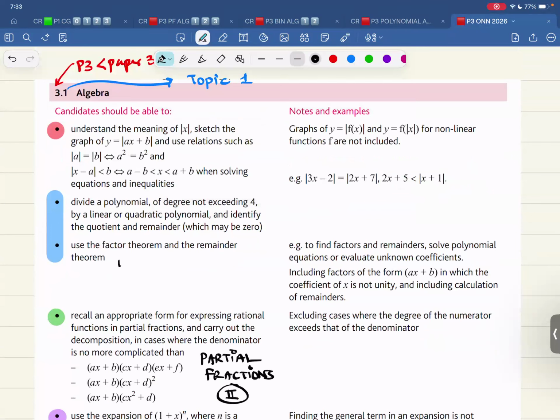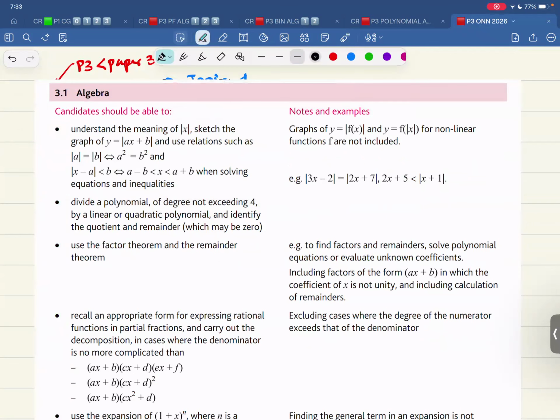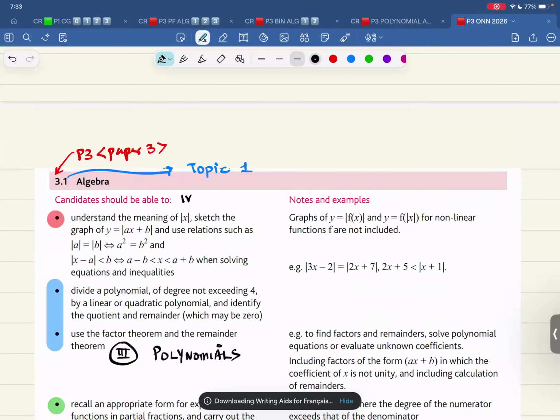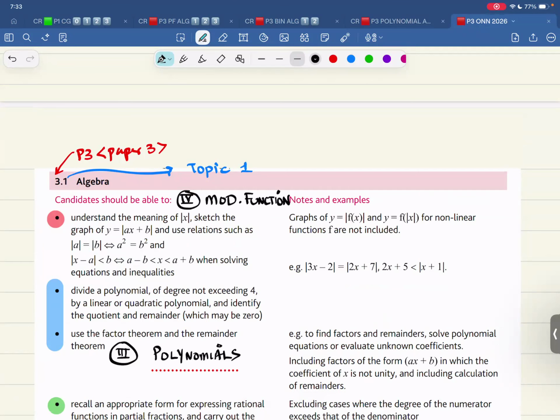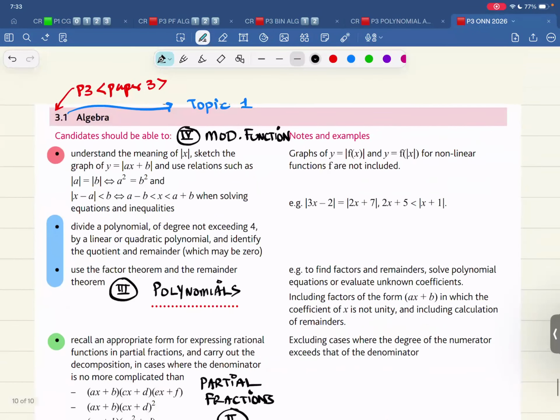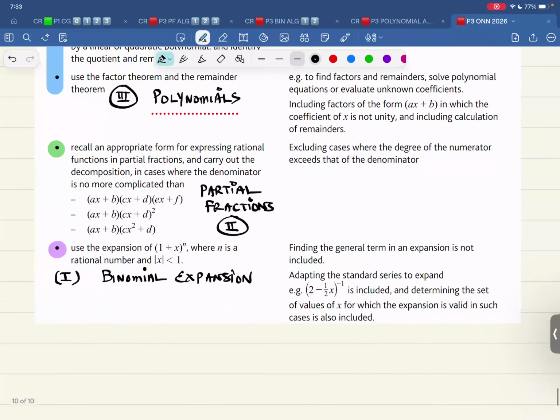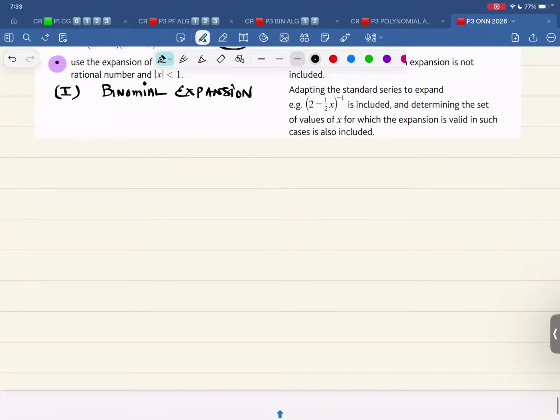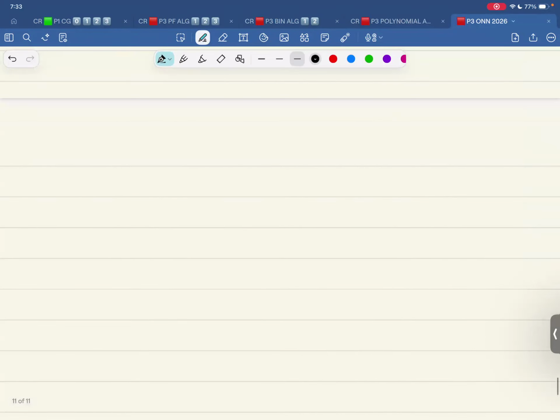The third topic is polynomials. And the fourth topic is about the modulus function. Let's call it modulus function because it has equations, it has graph, inequalities, and everything. So there are 4 subtopics of algebra. Let's start with algebra. We are starting with algebra. Let's start with binomial expansion.